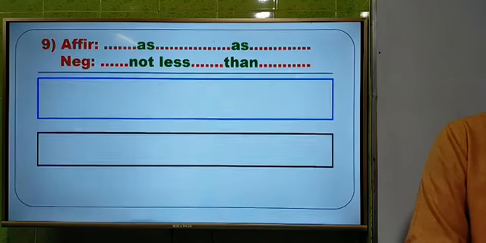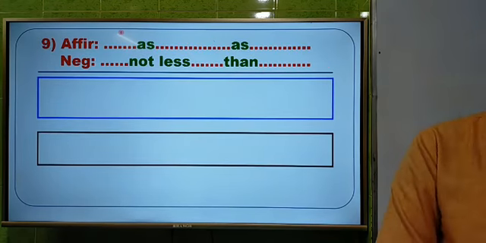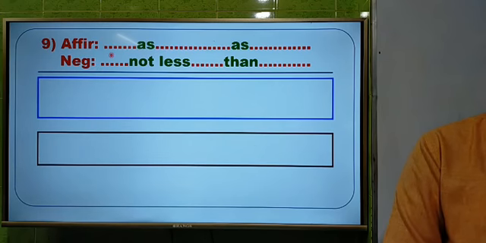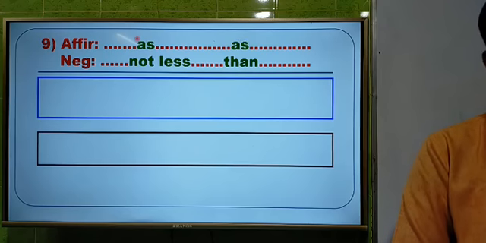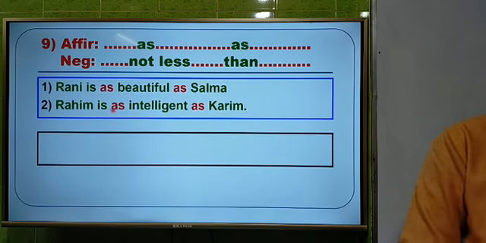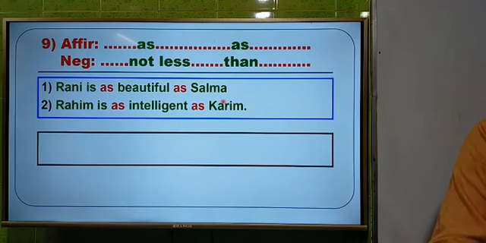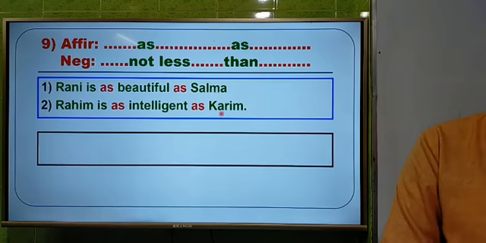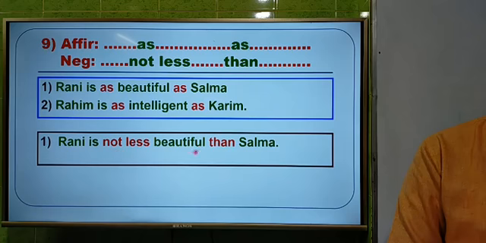And now I am going to the next one, question number 9. You see that in affirmative sentence we will see as dot dot as. If you want to make it negative, you have to use not less instead of the first as, and then than instead of the second as. Then it will be negative. And the questions are, Rani is as beautiful as Salma. And second question is, Rohim is as intelligent as Karim. And we shall write down the answers easily. First one, Rani is not less beautiful than Salma.